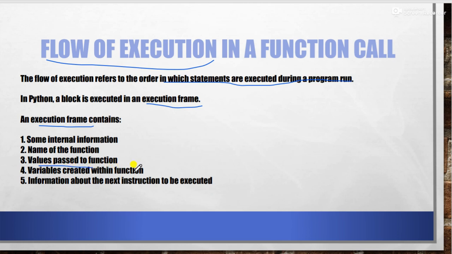Then variables created within the function. If you are making any variable in the function, those will also be there in the execution frame. And last is information about the next instruction to be executed. It means once the function is over, which statement is going to be executed after that. So all this information will be stored in the execution frame. You have to remember what information is contained by the execution frame. I hope this is clear to you.